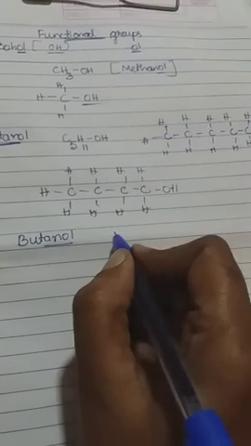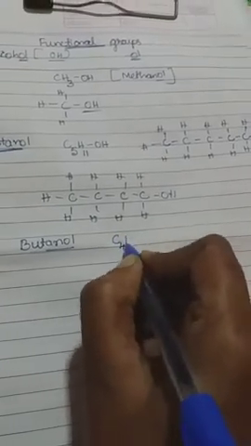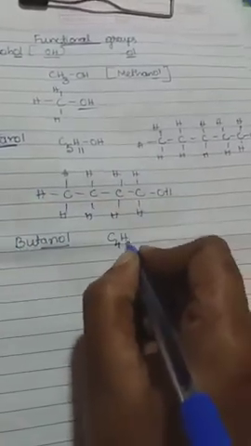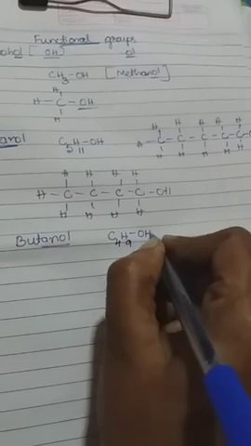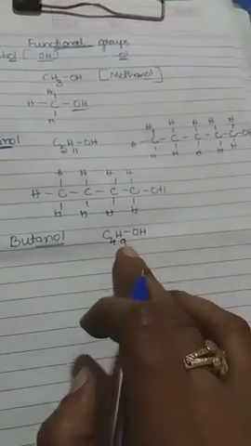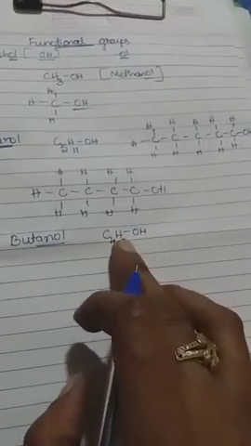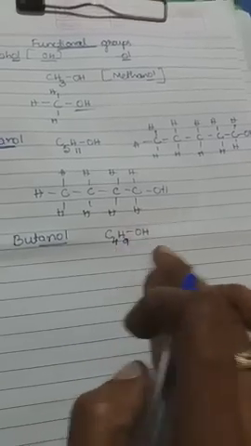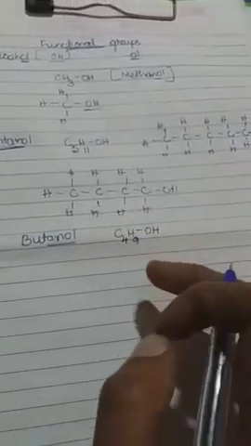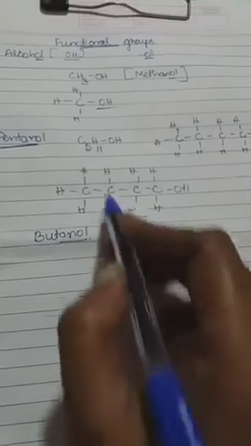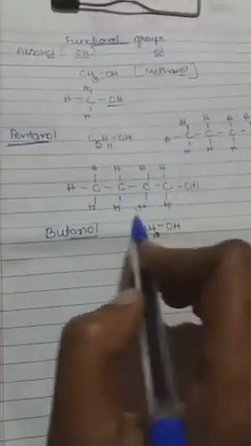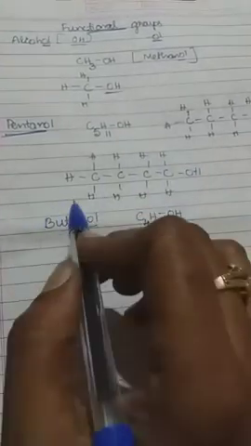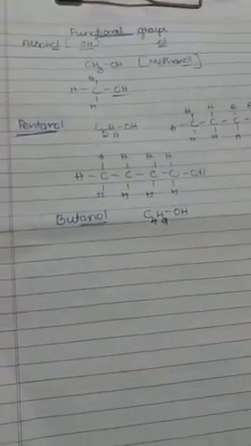So the molecular formula is C4H. Butane is C4H10. Here also you can count: 4 plus 4 is 8, 8 plus 1 is 9, and 1 will be replaced with the OH. Or C4, 4 twos are 8, 8 plus 2 is 10, so C4H9 and OH. So this is the molecular formula of butanol. Like that you can write. However they may ask you, you should be ready to write everything. Okay, so this is about butanol.